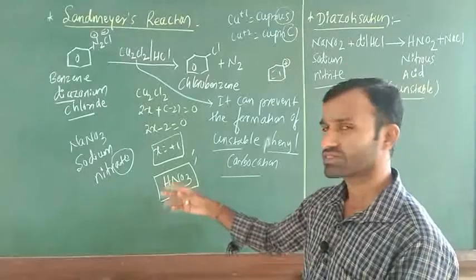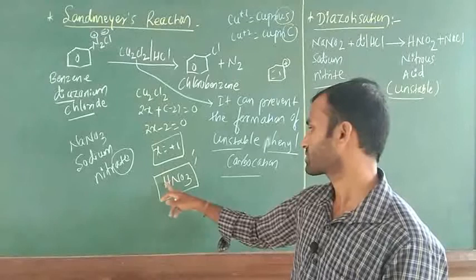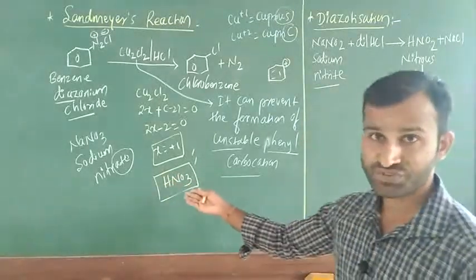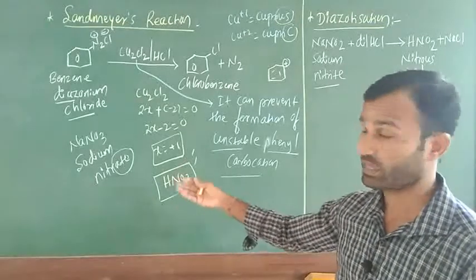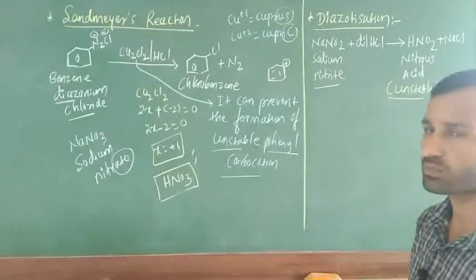Means what is the oxidation state? You have to think like this. 3 2s are 6, and after that, in this case, -1. We are going to get +5. That is the +5 oxidation state of what? HNO3. You have to calculate. Better you comment what is the oxidation state of HNO3. Just now I told, but you have to write.